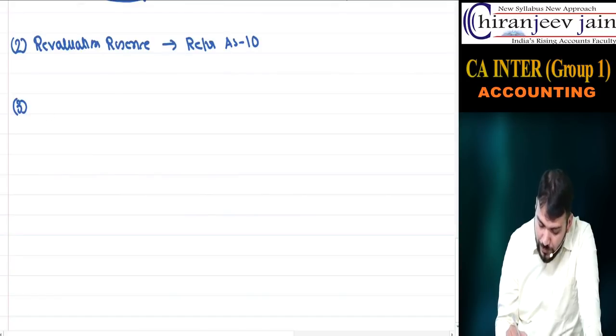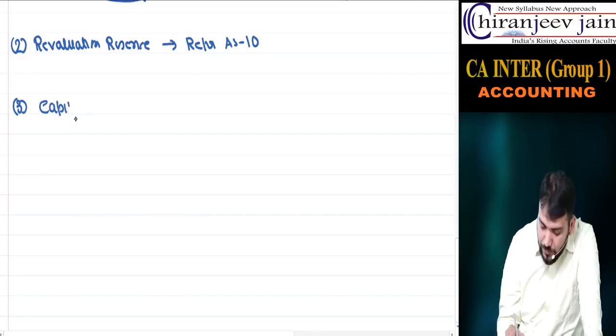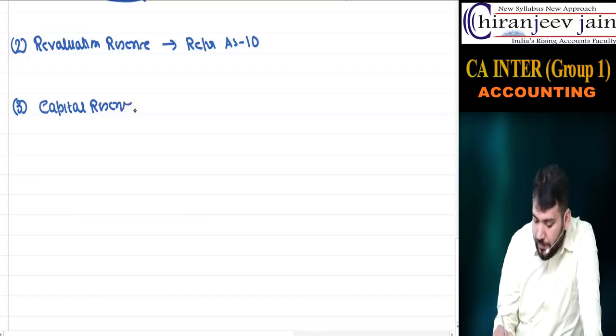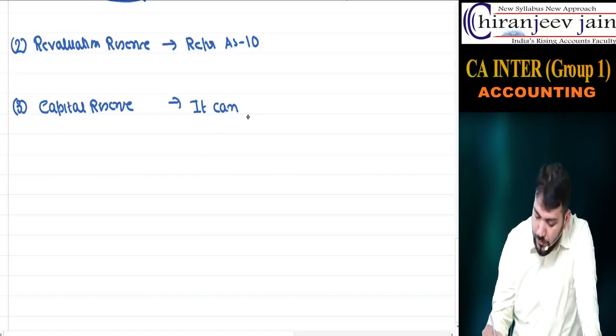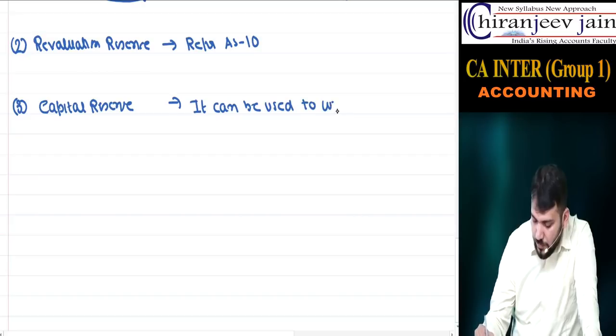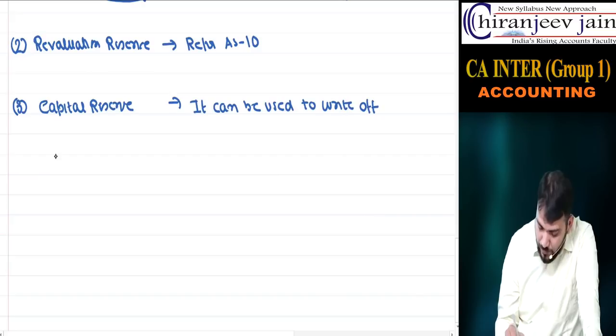Okay. Then point number 3, capital reserve. Look, it can be used to write off capital losses.